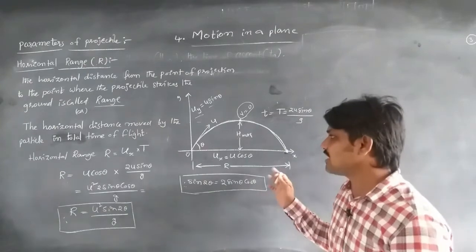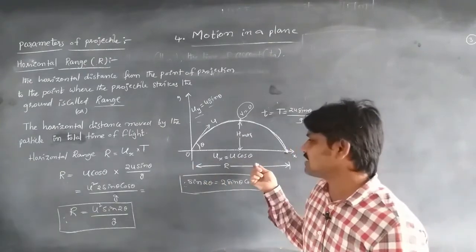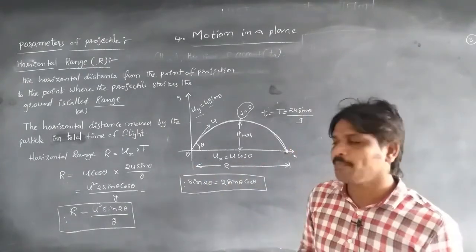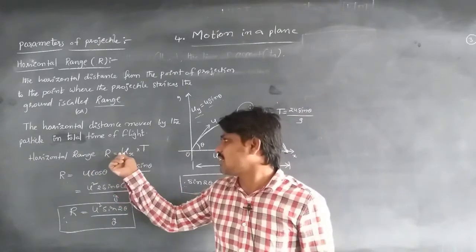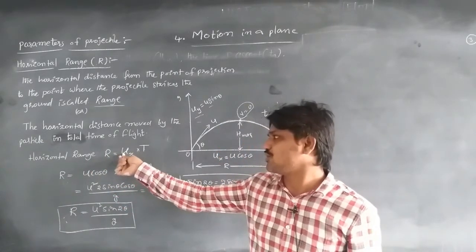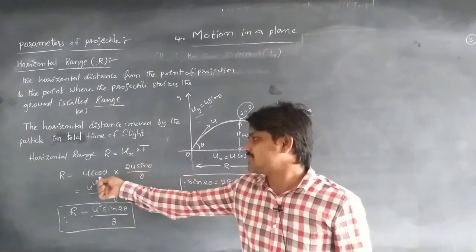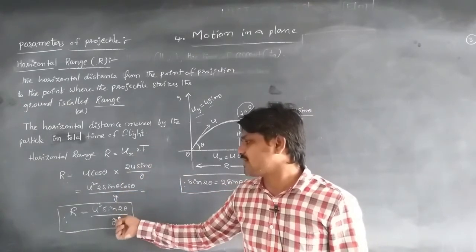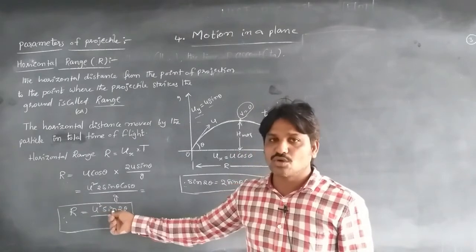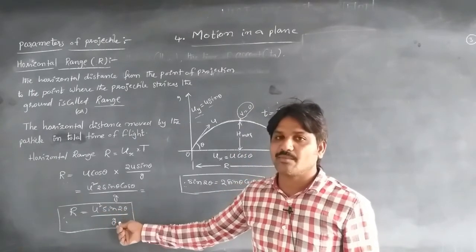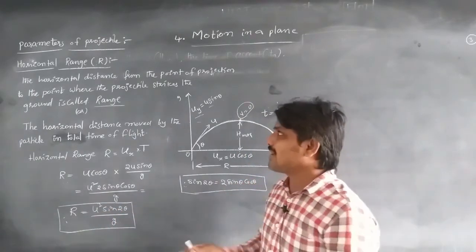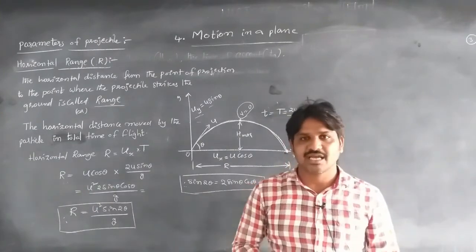Horizontal range is nothing but a distance, and distance is equal to velocity into time. The horizontal velocity component is ux into t, the total time of flight. By substituting those values and calculating, we get r is equal to u square sin 2 theta by g. These are the parameters of a projectile.